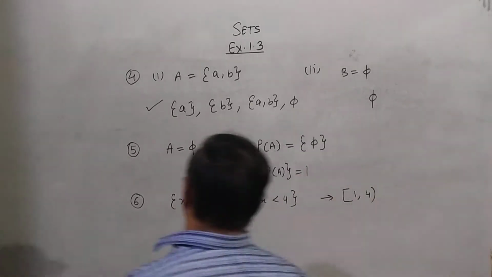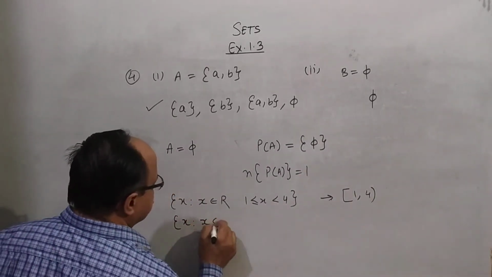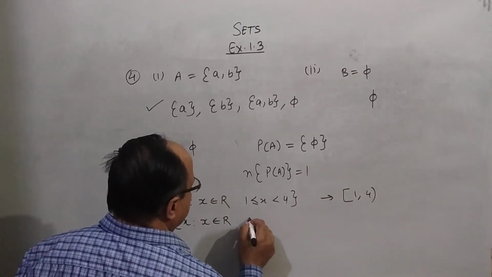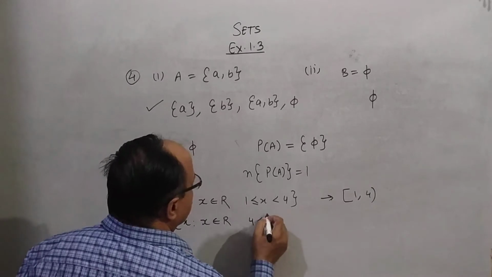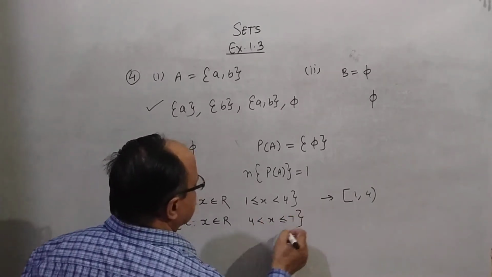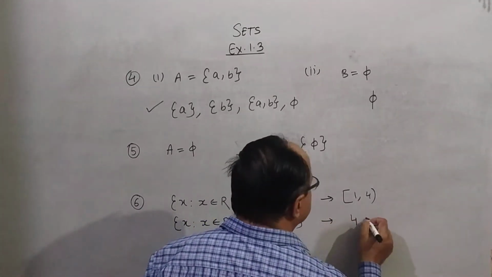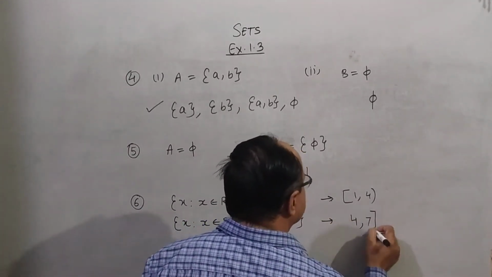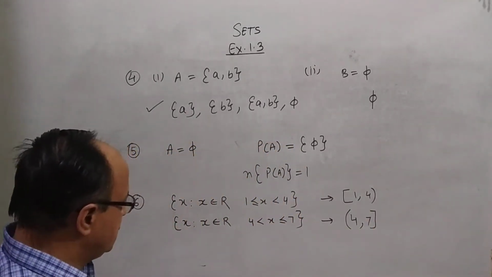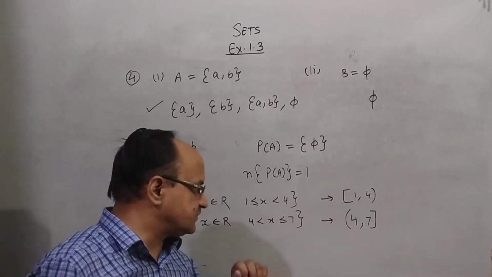Clear? Another example. The set of all x such that x belongs to the reals and 4 less than x less than or equal to 7. Then the answer to this question is (4, 7]. There is an open bracket here and a closed bracket there. Clear? So this is the set builder form, and this is the interval form.